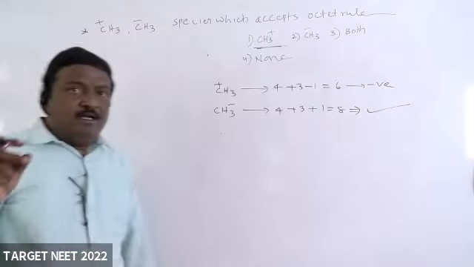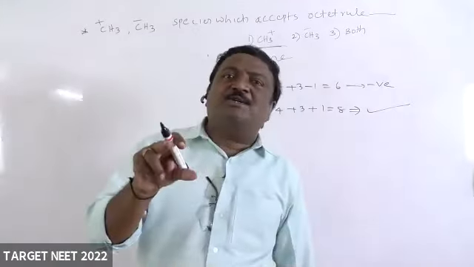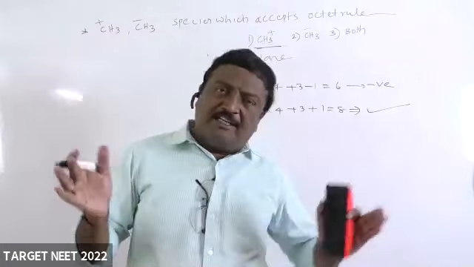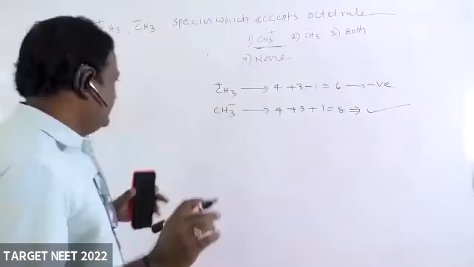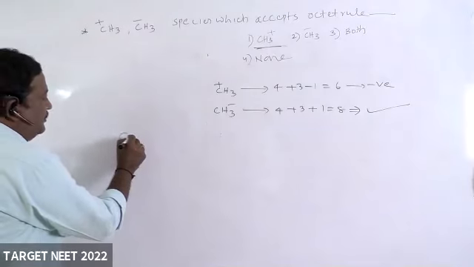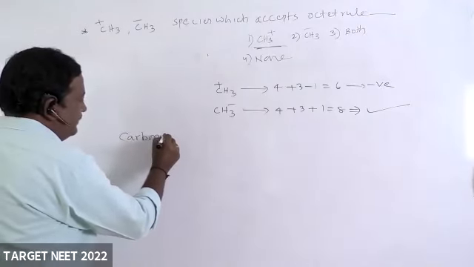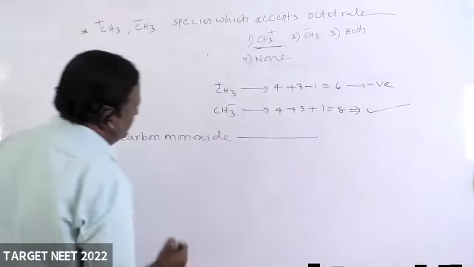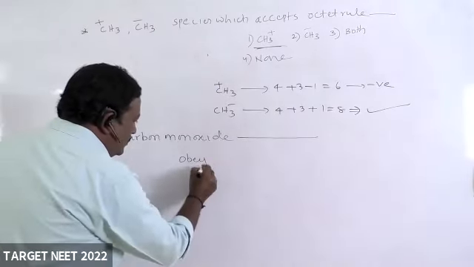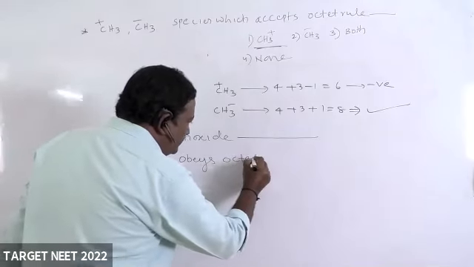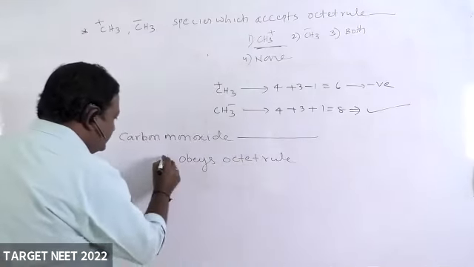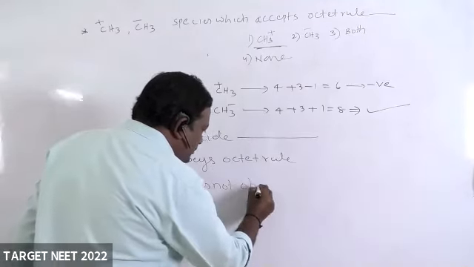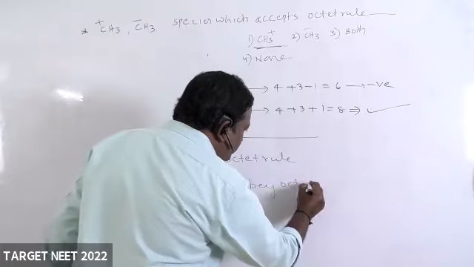Now, I'm going to test your knowledge. Think carefully and try to respond. Okay? Carbon monoxide obeys octet rule, or does not obey octet rule.